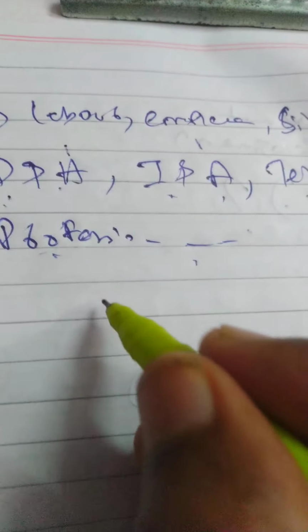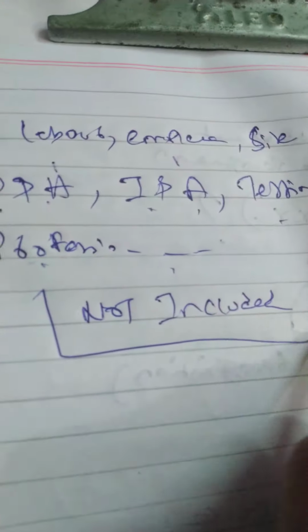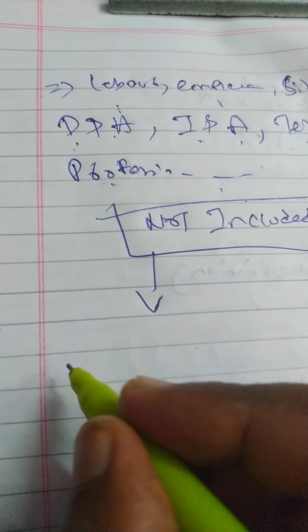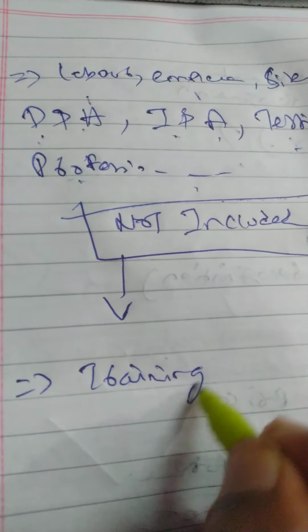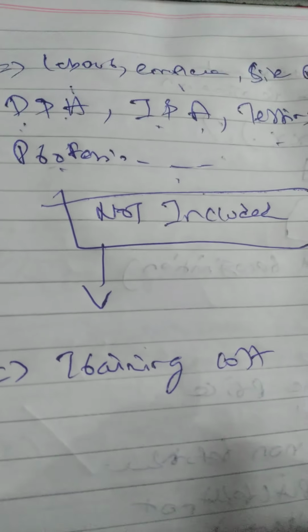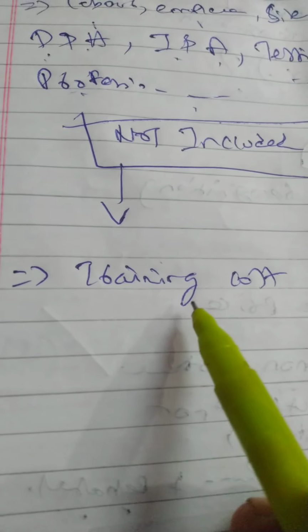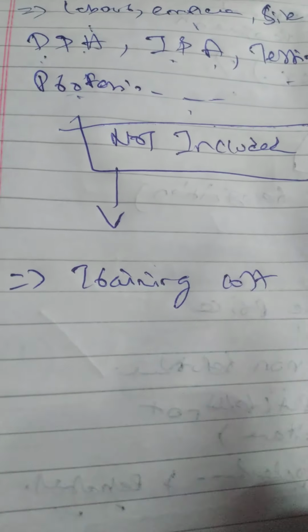Then what is not included in the cost of the asset? For example, training cost. I am incurring some training expenditure for training my employees to operate the asset, to operate the plant and machinery.